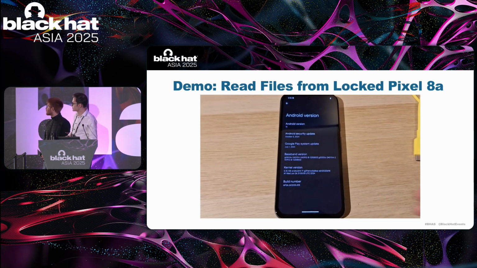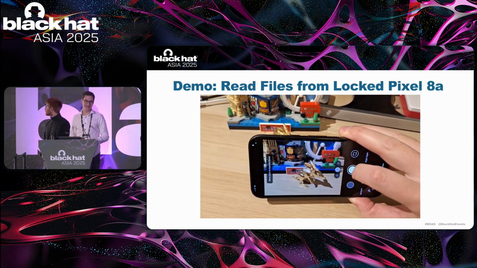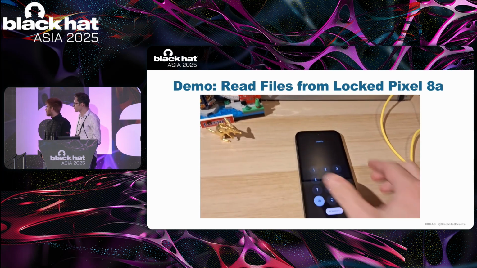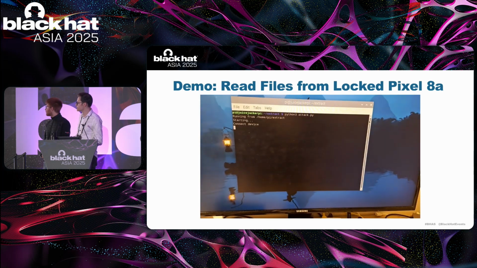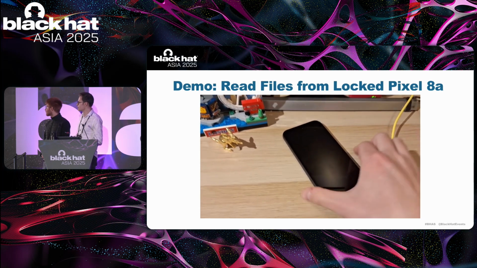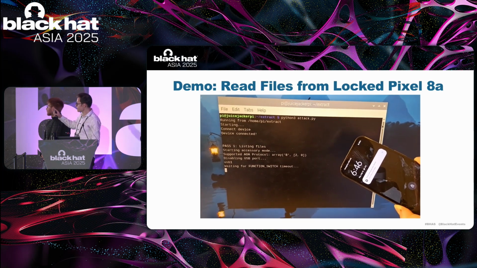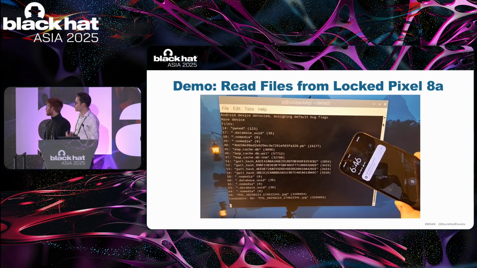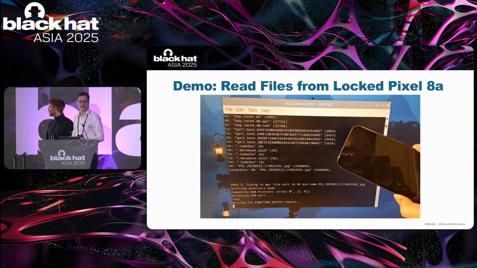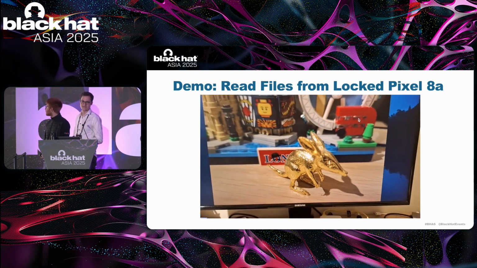You can see that we start by taking a fresh picture on the device of this nice kangaroo in London. Then we lock the device. You can see that now it would require knowing the screen unlock pin to actually get into the device. We connect the locked device to the computer. You can see that the device remains locked for the entirety of the attack. Still, you can see that the attacker by now has extracted a list of files from the device and is now aiming to extract the actual file contents of the most recent file, which, as you can see here, succeeded.